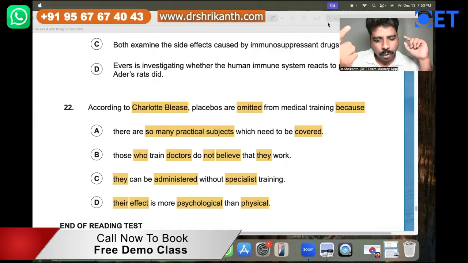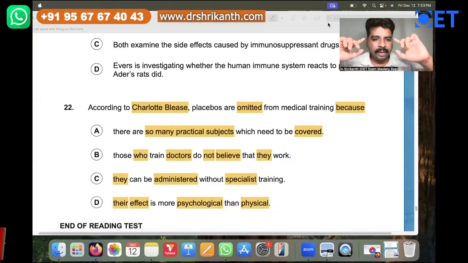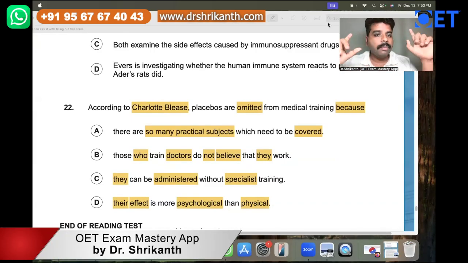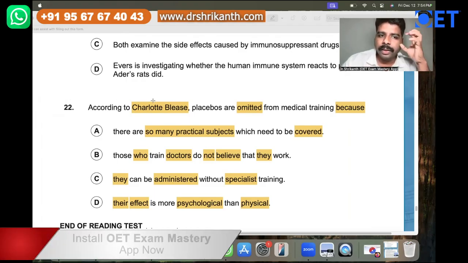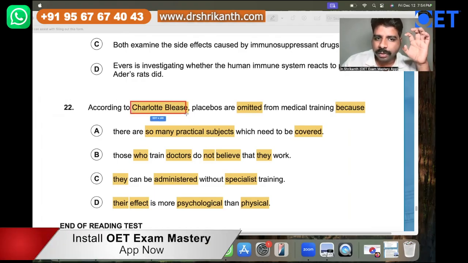You must know how to comprehend, retain the information, and eliminate. All those foundations you have to build. And then with a clear, calm, focused mind, with logical deduction, you have to find the right answer. So on your examination day, how can we do it very quickly? When you read, according to Charles Bliss, the writer is talking about Charles Bliss, and according to this person, placebos are omitted.